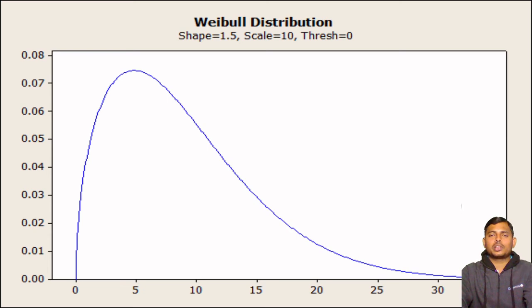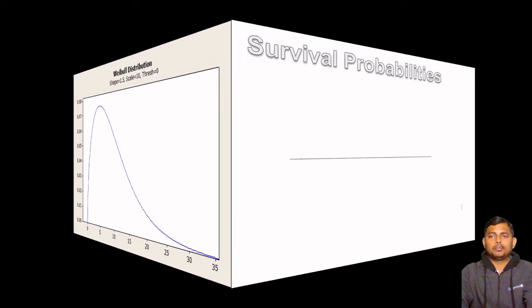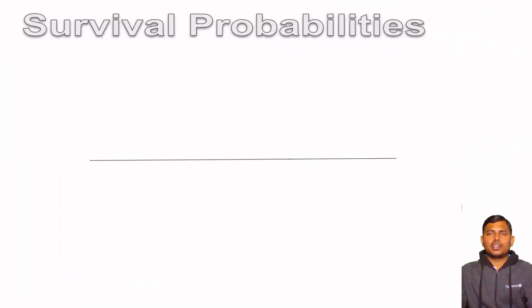Now we will see the survival probabilities. Survival probability is the proportion of subjects that survive beyond a specified time, and these estimates of survival probabilities are frequently referred to as reliability estimates. It is calculated for each time interval as the number of subjects surviving divided by the number of patients at risk. Subjects who are lost are considered censored, and that too we will discuss in our video.